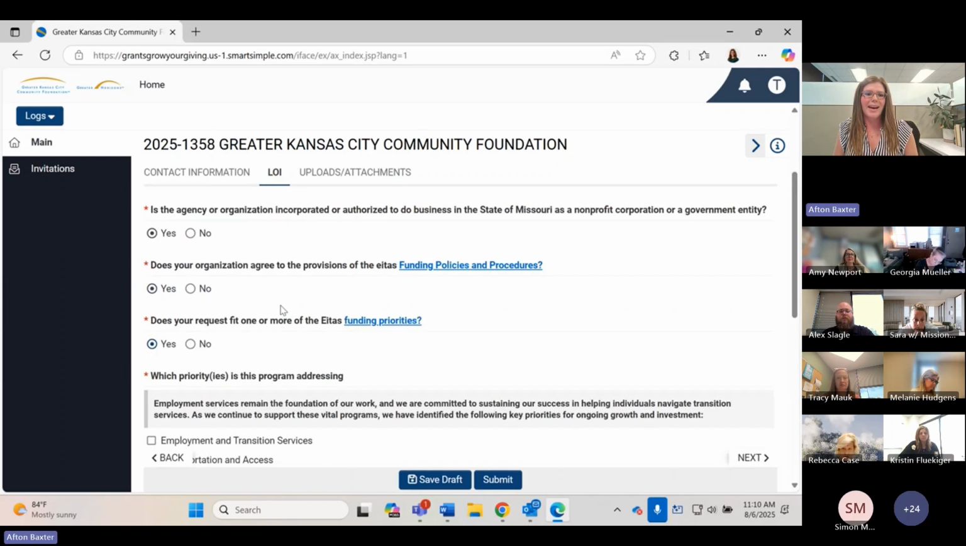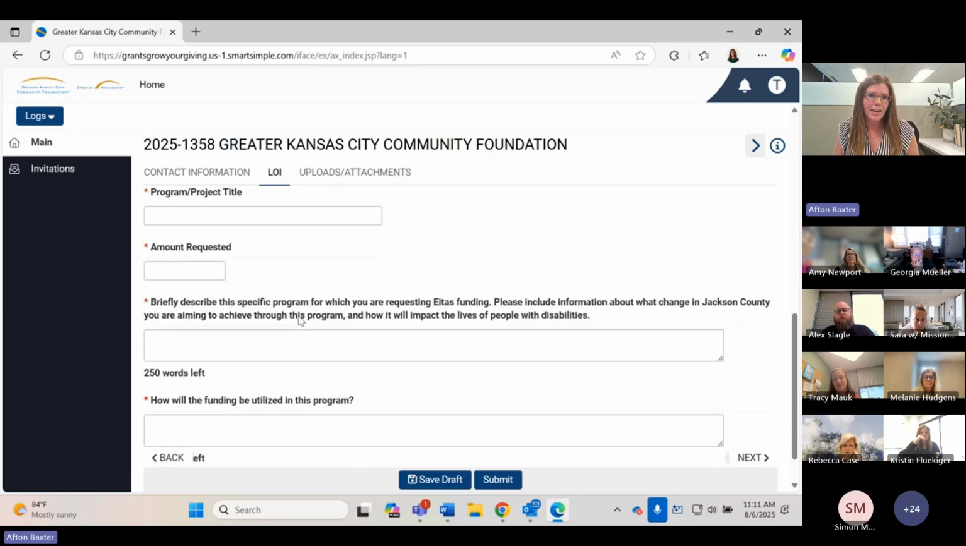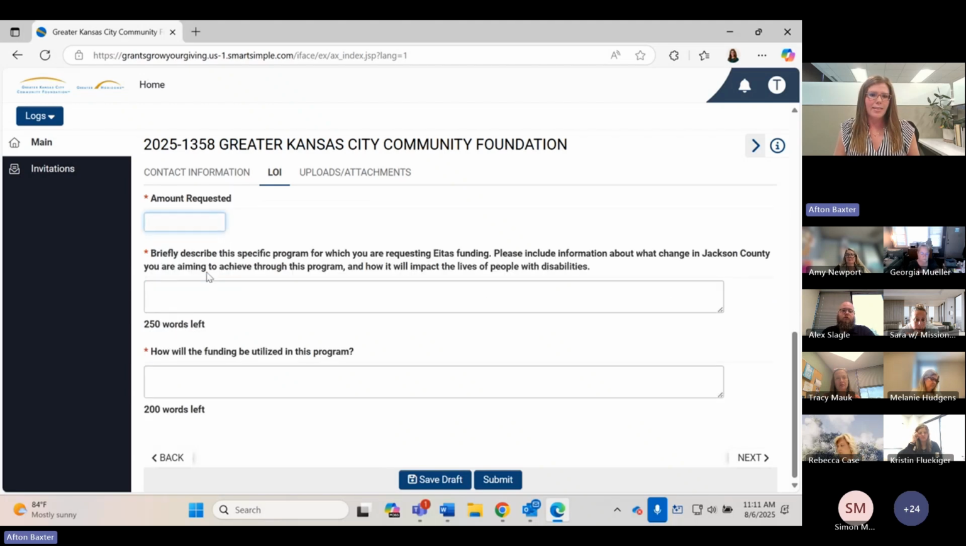So there's 3 questions like that, and then the rest of these LOI questions do appear. And so they'll ask you to identify any of the priorities that you align with, or this project aligns with, that are priorities of ETA. And you can select as many as you want for this project. And then the second half is you explaining in more text detail about this program or project. So you can give it a title, how much you're requesting funding for, and then describing how the funding will be used and more specific details about that.